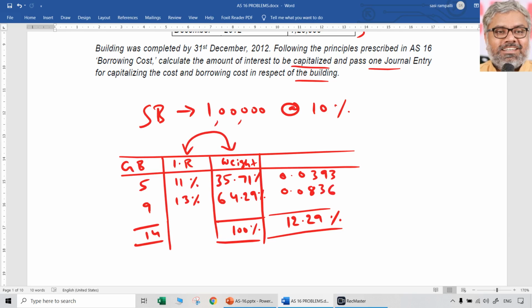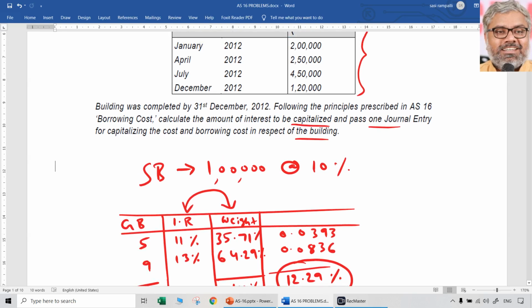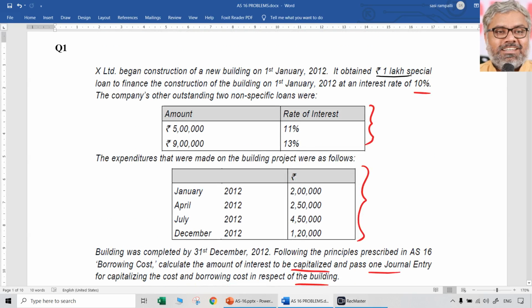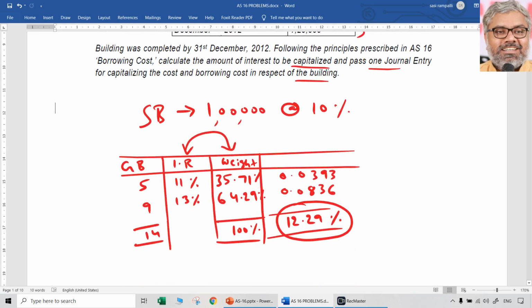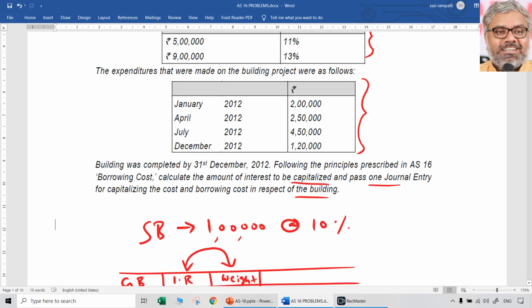So 0.0836 plus 0.0393, total of them, multiply with 100. What is the weighted average rate here is 12.29%. So this is the first calculation we are supposed to do for general borrowings. Specific borrowings we don't need to do anything, that is already given, 10% rate of interest. So for general borrowings according to AS 16 we need to find out the weighted average rate of interest. In this case it has come down to 12.29%.